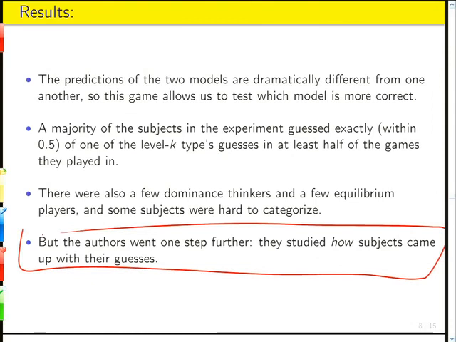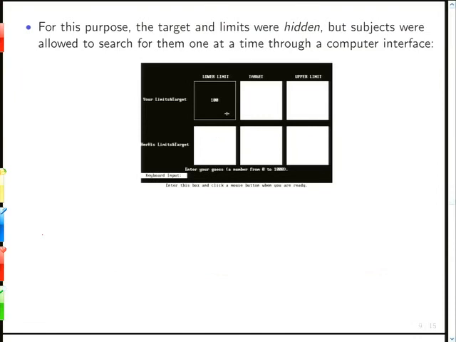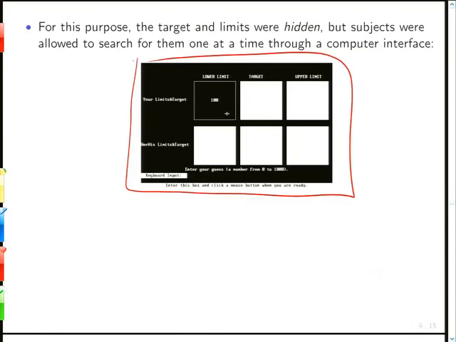These guys took this a step further and used a tool that you can actually use in lots of other settings. They created a screen in which they presented to each player: here's your limits and targets. Here's your lower limit, here's your target, here's your upper limit, and your opponent's limits and targets, but they were all blank. And costlessly, players could click on the different boxes to reveal the particular pieces of information hidden behind them. Right?